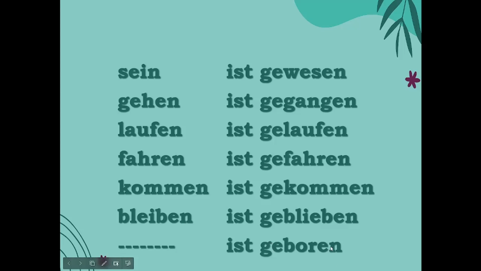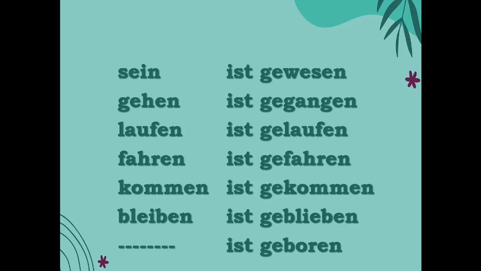Ich bin geboren is correct. Never say ich habe geboren, then it is totally wrong. Please do remember these verbs. Geblieben is a little bit confusing because to stay there is no change of location, but still it takes sein. So the list of verbs will help you.